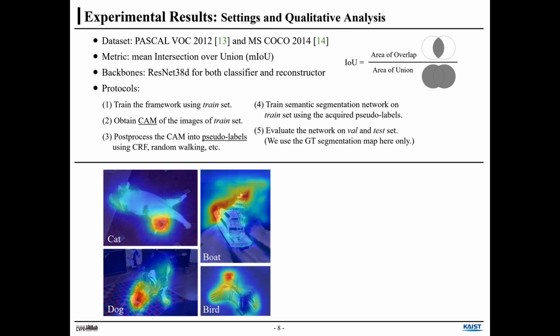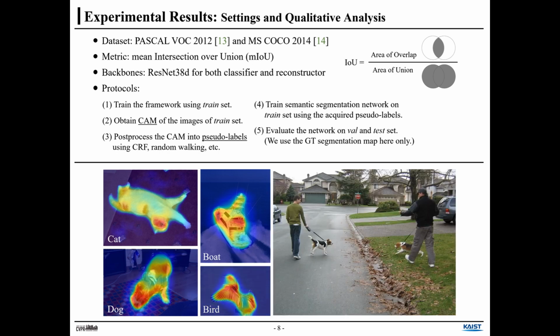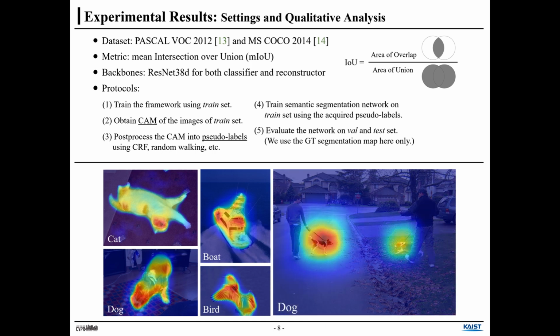So here's the qualitative result. These results are from the baseline, and this is the CAM result obtained from ours. So more precise and high quality CAMs can be obtained through our method. This is another sample from COCO. For the dog class, more precise CAMs can be obtained.